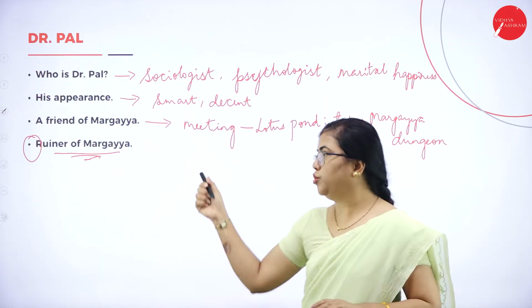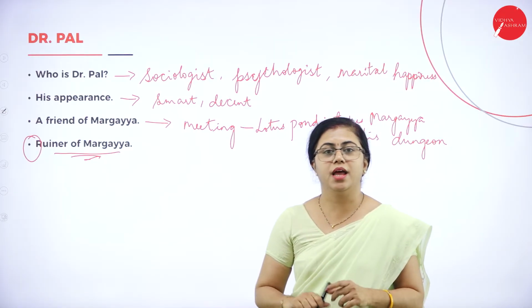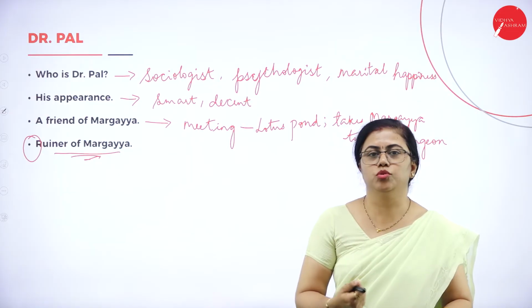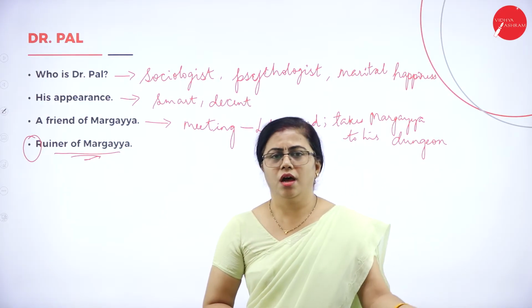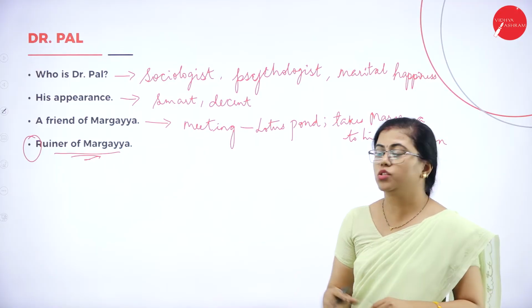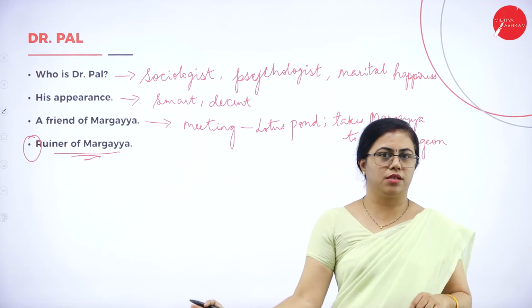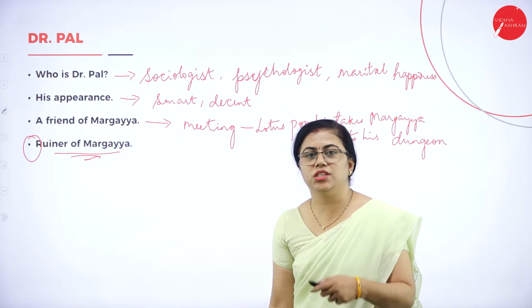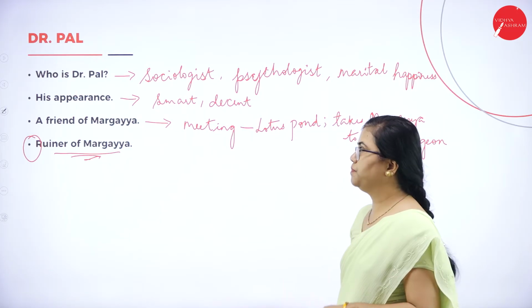Okay, how do you consider Dr. Pal as ruiner of Margaya? Can be given for 10 marks. Okay, so which we'll be discussing when you come to the physical classroom, or when we discuss the model question paper, what and all you have to write there. So that alone can be written for 10 marks. Fine. So all these things you can write whenever you are sketching the character of Dr. Pal. That is one thing.